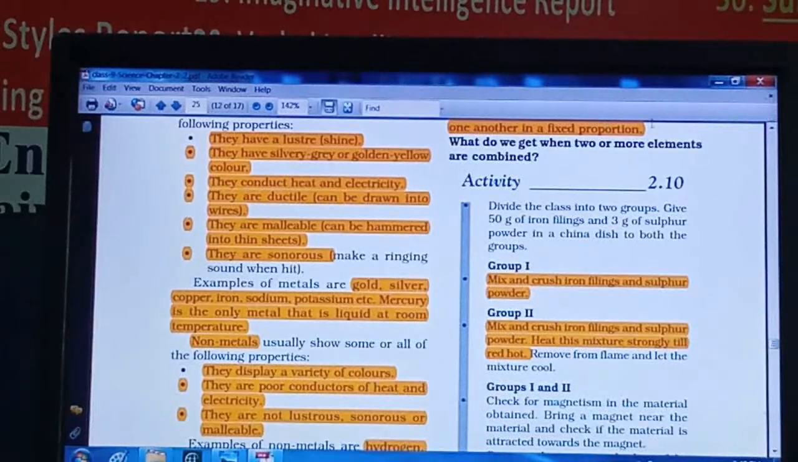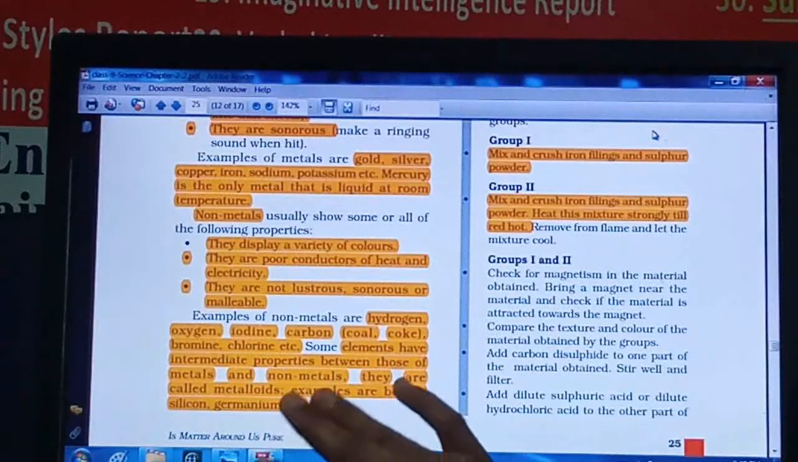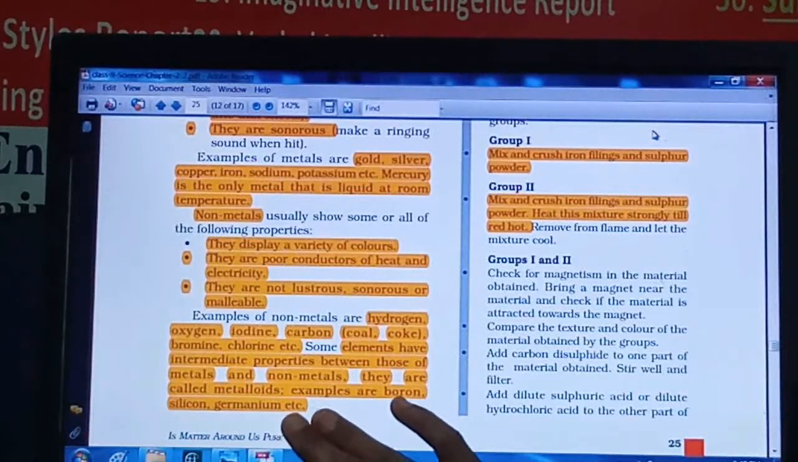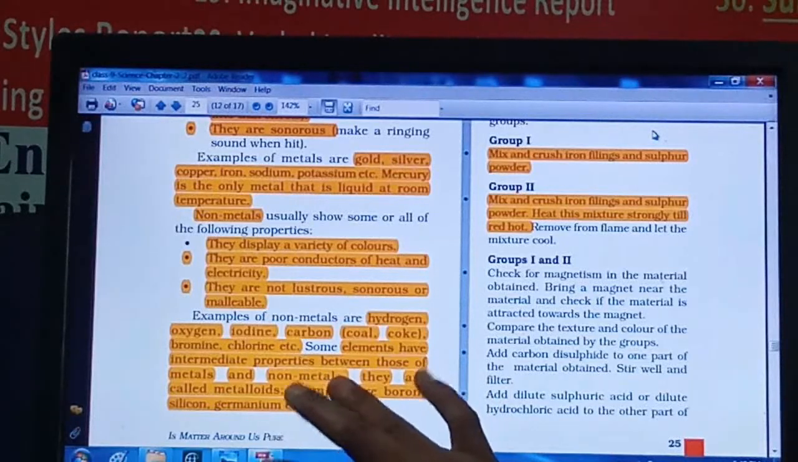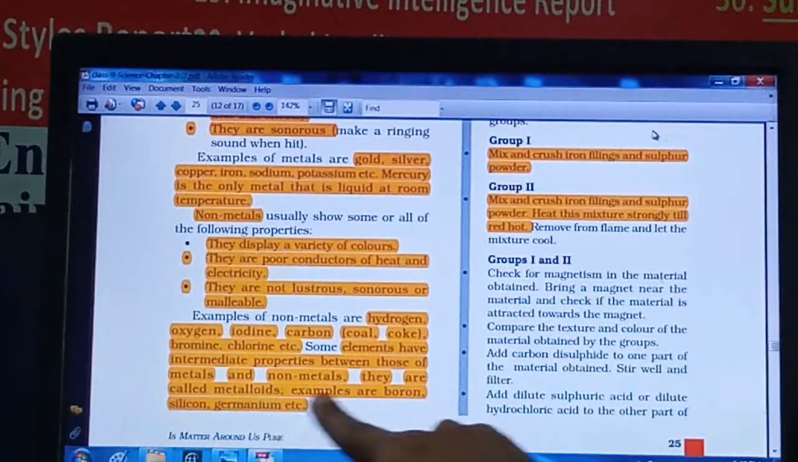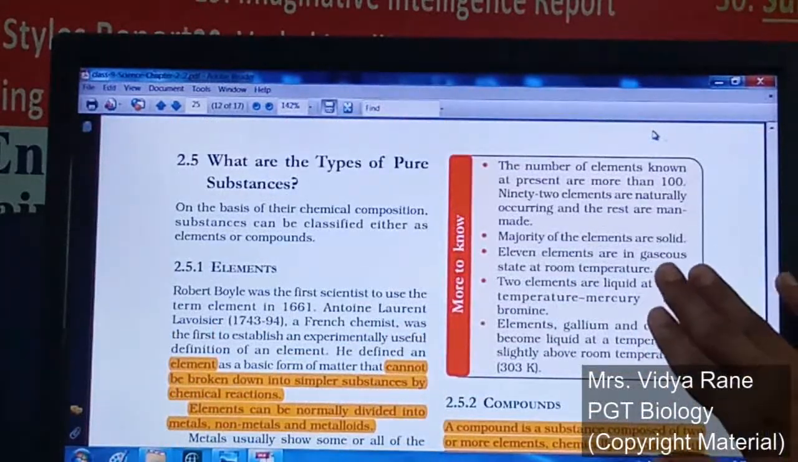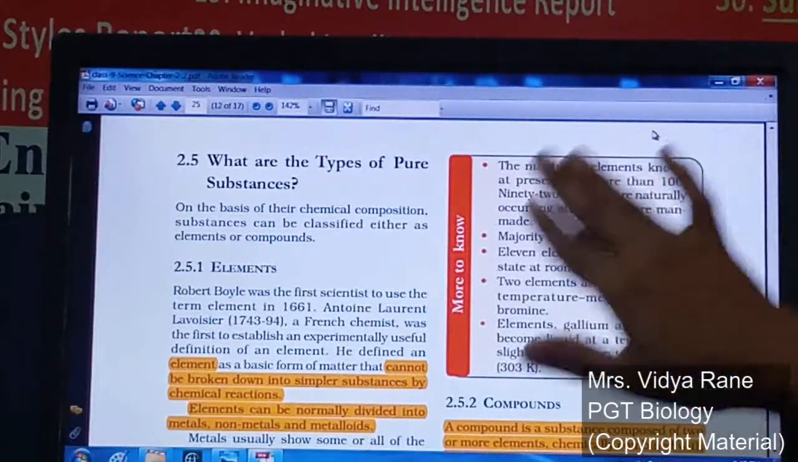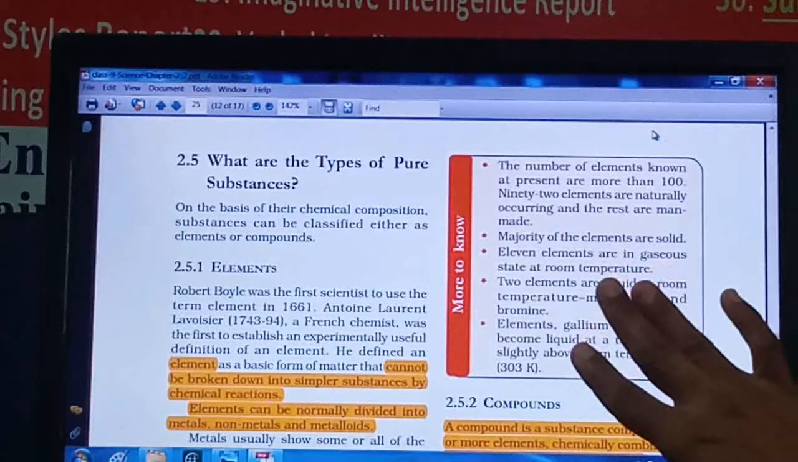Here properties of non-metals are given, along with examples of the non-metals. But some of the elements show intermediate properties, so they are called metalloids, along with their examples. Now this box, More to Know, you have to go through, because based on this also some questions will be asked.